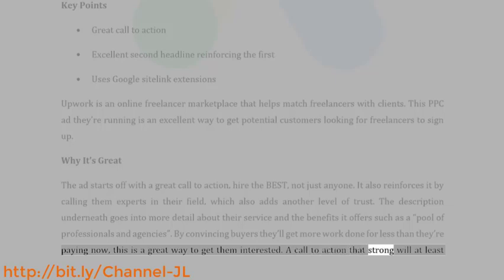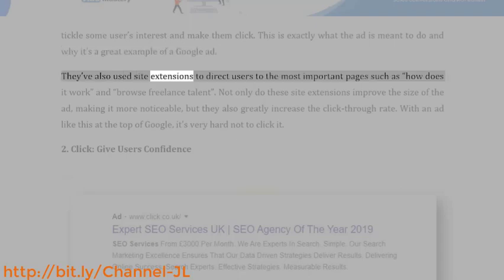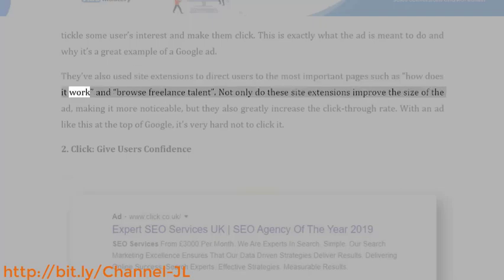A call to action that's strong will at least tickle some users' interest and make them click. This is exactly what the ad is meant to do and why it's a great example of a Google ad. They've also used site extensions to direct users to the most important pages such as How Does It Work and Browse Freelance Talent.